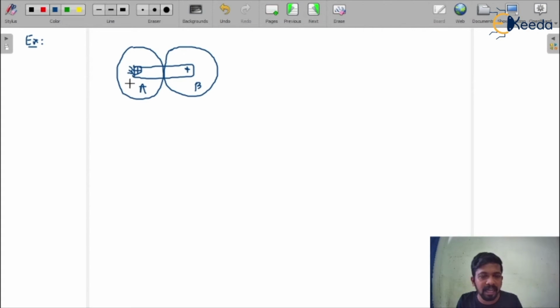Okay, gear A is in rotation on its own axis. But here gear B is in rotation with respect to gear A, right? That means we need a link, and that is known as the arm or the carrier. In order to rotate gear B with respect to gear A, we need an arm or a carrier.